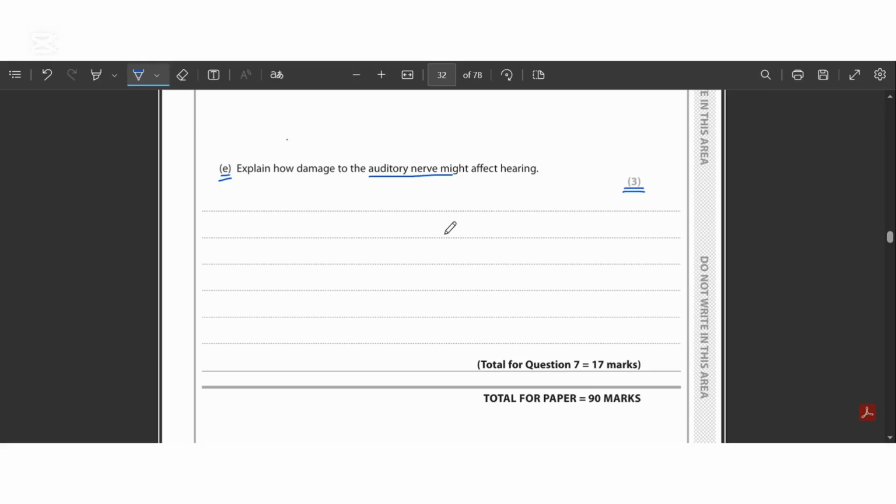But since there is damage in the auditory nerve, it means that the auditory nerve might not be able to detect the sound vibrations that have been turned into electrical impulses effectively. Hence, the electrical impulses are not transmitted to the CNS of the brain. This means that the brain detects no sound. A permanent damage to the auditory nerve might cause permanent hearing loss. However, a temporary damage to the auditory nerve might result in reduction of hearing. Perhaps people will hear less.